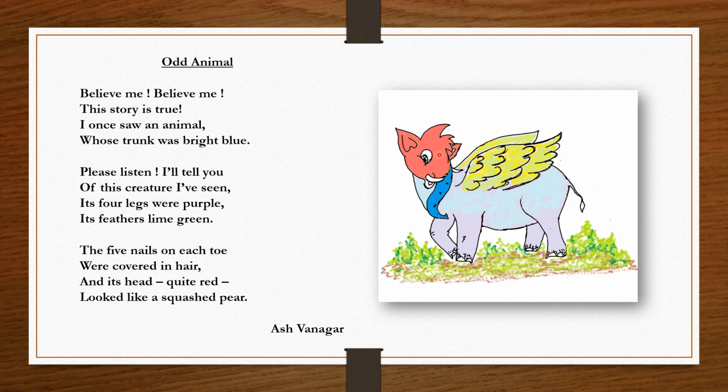It had a red color head which looked like a squashed pear, a blue color trunk, feathers on its body, lime green color feathers, and purple color legs, 4 legs, and it had 5 nails. All the nails were covered with hair. So this was a complete picture of the odd animal.